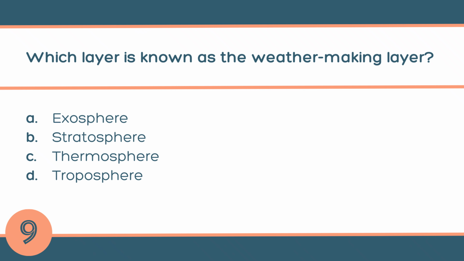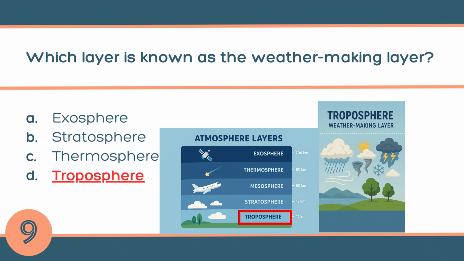Question number 9. Which layer is known as a weather making layer? A. Exosphere, B. Stratosphere, C. Thermosphere, or D. Troposphere? The answer is D. Troposphere. All weather phenomena like clouds, rain, storms, and winds occur in this layer.